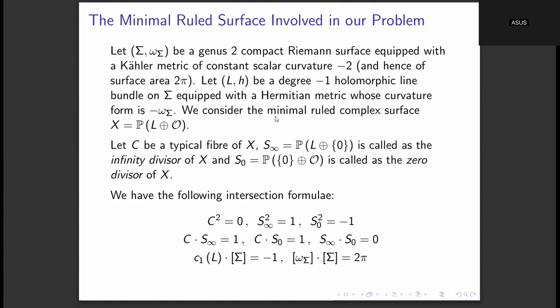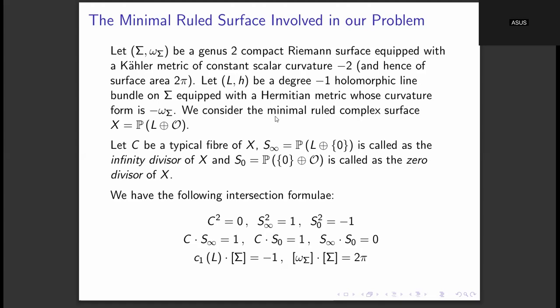And this minimal is in the sense of complex geometry and not in the sense of Riemannian geometry. Minimal in the sense of complex geometry means that there is something called the blow up construction in complex geometry. Given any complex manifold, we can construct another complex manifold from it by blowing up that complex manifold at a point. The new manifold is called the blow up of the original manifold at that point.